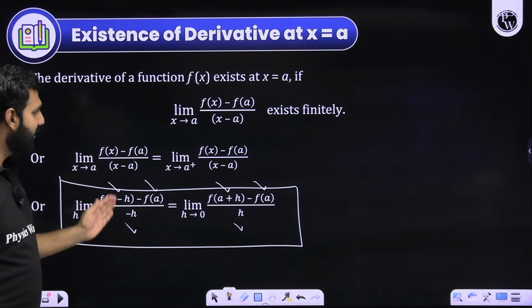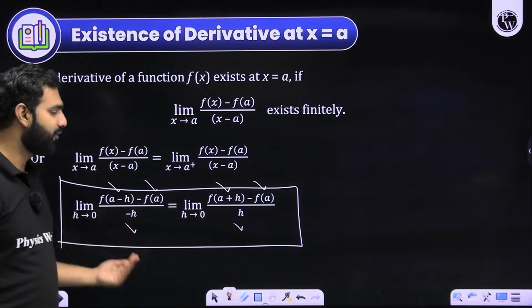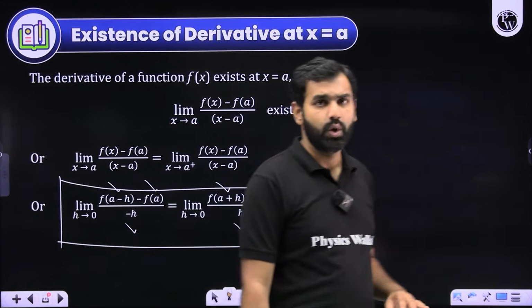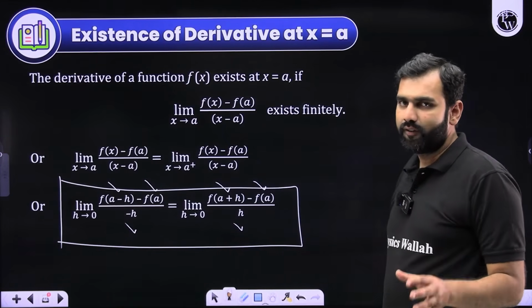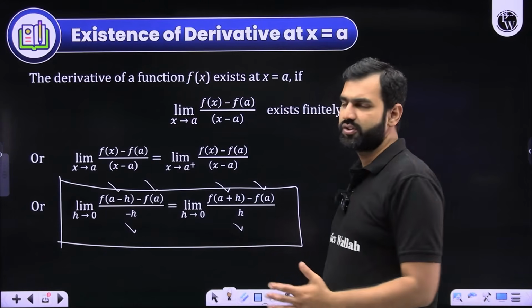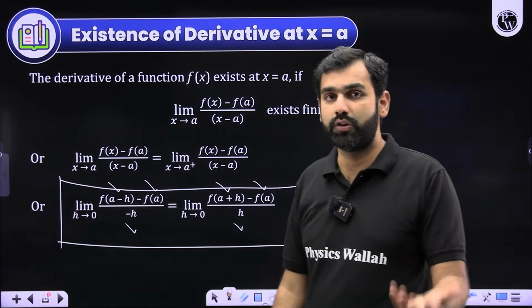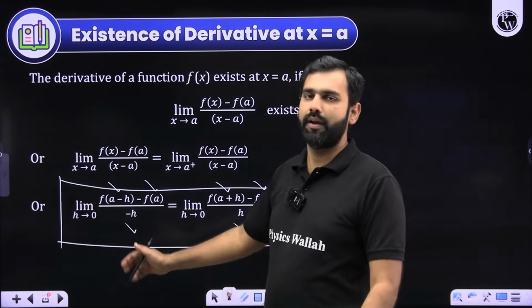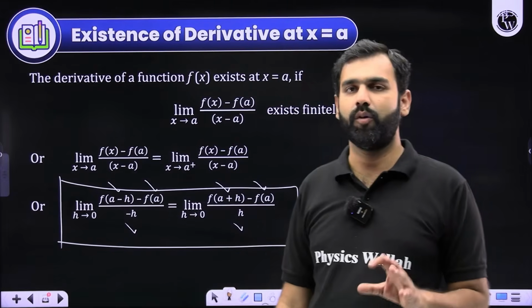So if the left-hand derivative and the right-hand derivative are the same, then I'll say that the function is differentiable. That is a method which you can learn, adapt and apply whenever you wish to solve a question based on differentiability. Through limits only, you can explore such opportunities, which I'm not making you understand again, because we know how to use limits. You just need to apply this formula and work out whether a function is differentiable or not by using the core concepts of limits only.